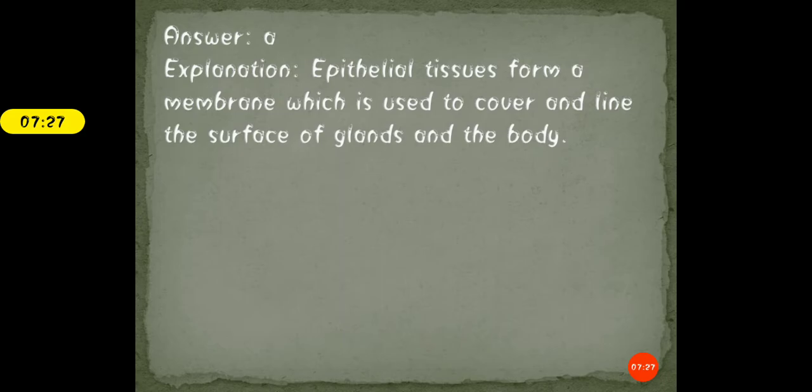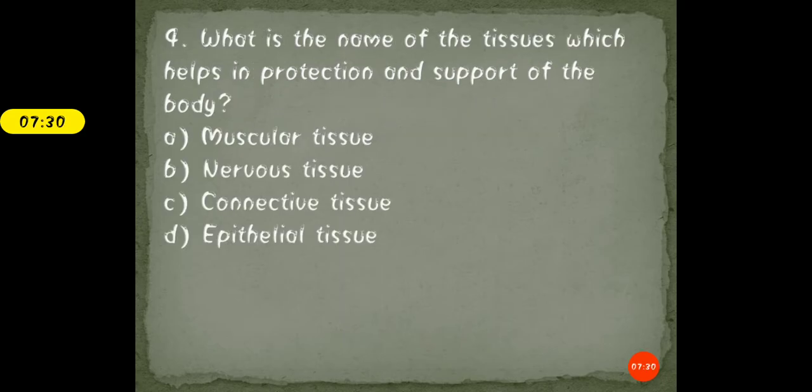Clear? Moving forward, the fourth question is, what is the name of the tissue which helps in the protection and support of the body? ठीक है, तो ऐसा कौन सा टिश्यू है that basically helps in the protection और जो हमारी बॉडी को सपोर्ट भी प्रोवाइड करेगा, प्रोटेक्ट करेगा और सपोर्ट प्रोवाइड करेगा. And the options are A, muscular tissue; B, nervous tissue; C, connective tissue; and D, epithelial tissue. So students, read the question again. Here basically the question is being asked about the tissue that helps in the protection and the support, and go through the options and then mark the right answer.